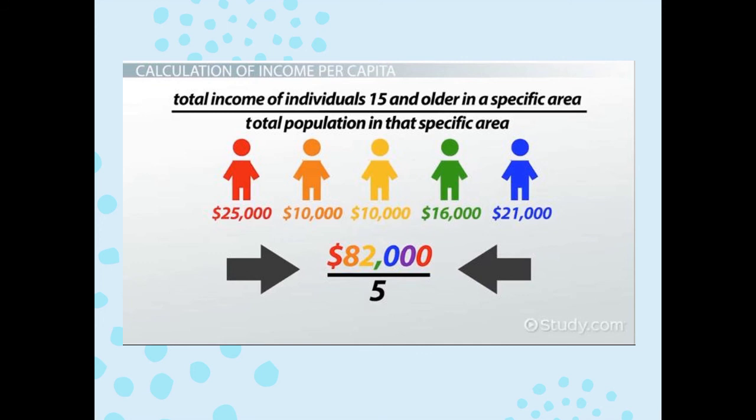So the total comes to $82,000 divided by the five individuals. So 5 will be the total population. So 82,000 divided by 5 is equal to 16,400. So per person, meaning each of these red, orange, yellow, green, and blue people, will get $16,400 individually at the end of a year. That is the per capita income.